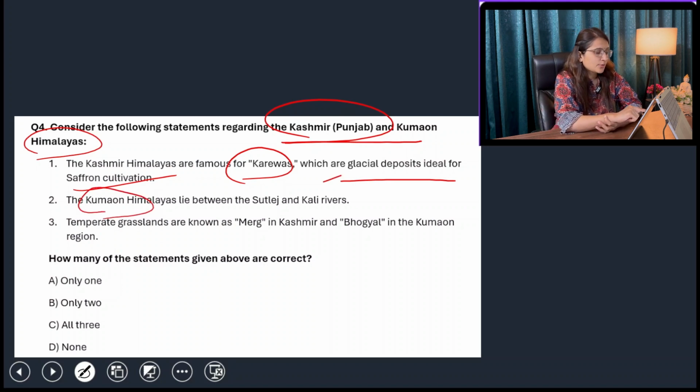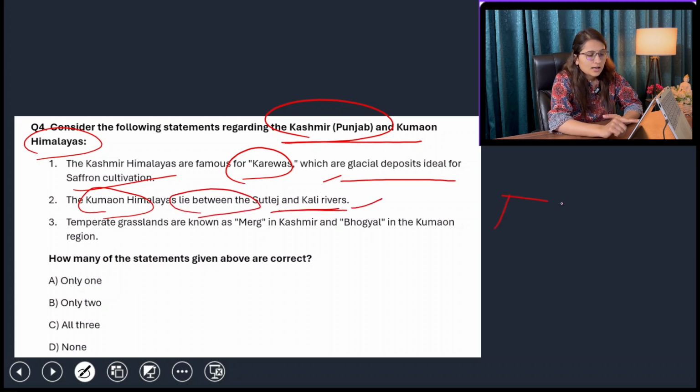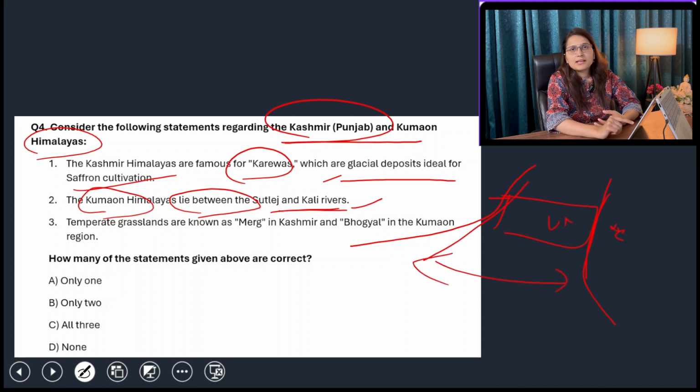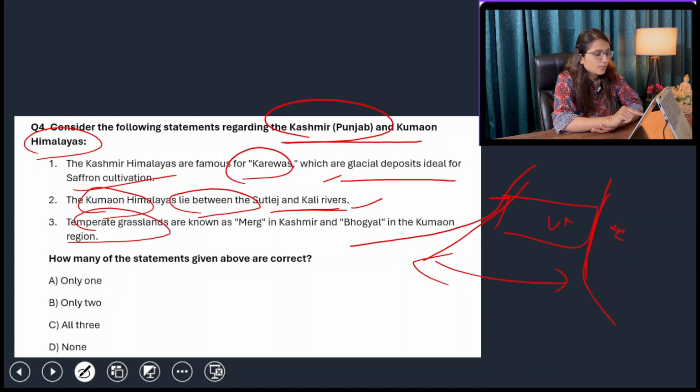The Kumaon Himalayas, present in your Uttarakhand area, lie between Satluj and Kali River. So yes, this is your Uttarakhand area. The Satluj enters into India from Shipkila, and this is your Kali River, making the boundary between Uttarakhand and Nepal. So the area between Satluj and Kali River is known as the Kumaon Himalayas. Temperate grasslands are known as Marg in Kashmir and Bhogyal in Kumaon Himalayas. Yes, all three statements are right.